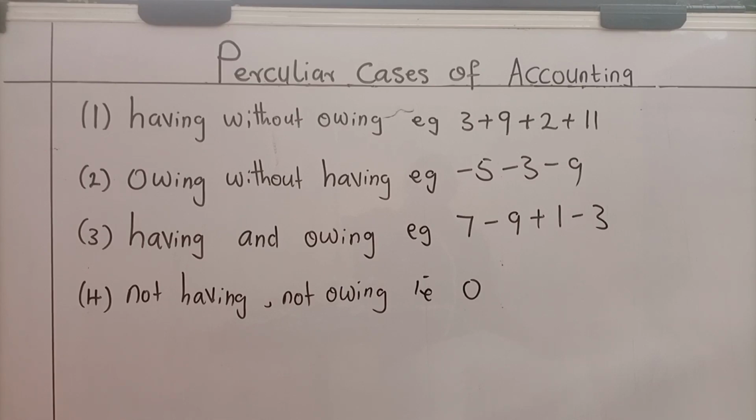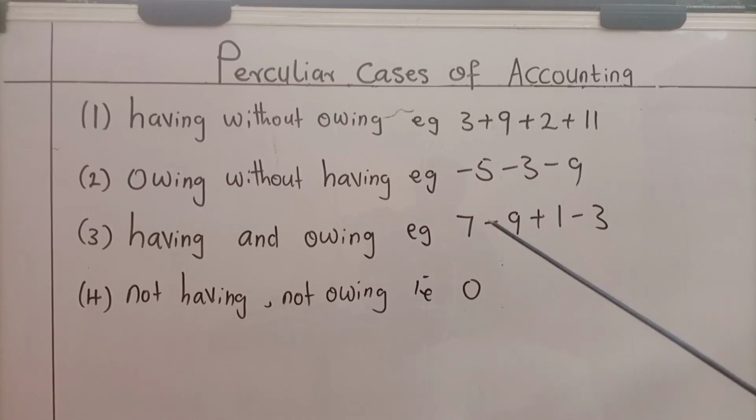The fourth one is not having, not owing. Sometimes in accounting, we have nothing to add. That is, we don't have anything, we don't owe anybody. When we don't have anything and we don't owe anybody, how do we indicate it?